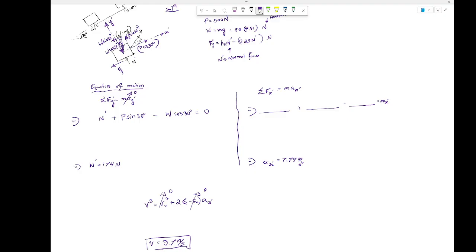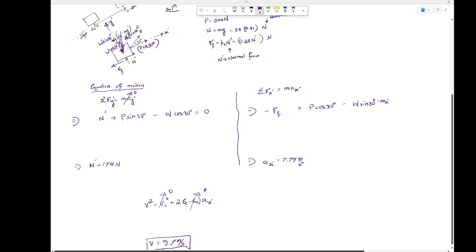Perfect. Okay, let me put some values here for the other one. You should have minus f_f, the friction force, plus p cos 30 minus w sine 30. Now what is this p cos 30, p sine 30, w cos 30, w sine 30?